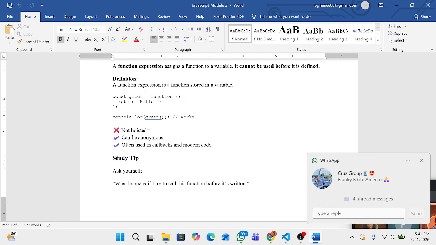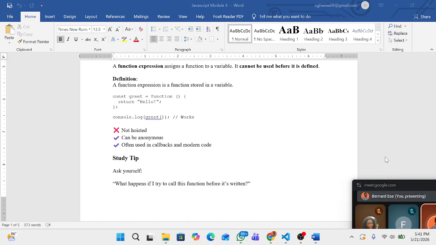It can be anonymous sometimes. Then it's often used for callbacks and modern code, which is what people write now. That's the perfect way of writing a function, not the first one that I did. That first one, people don't use it that much anymore.